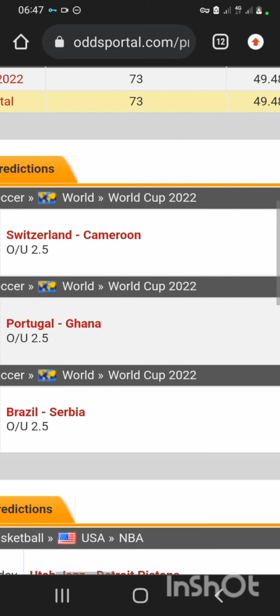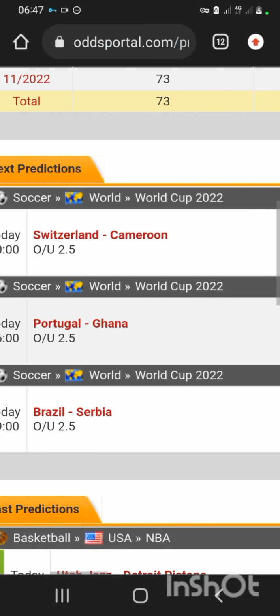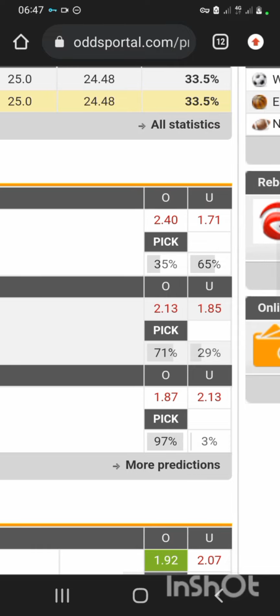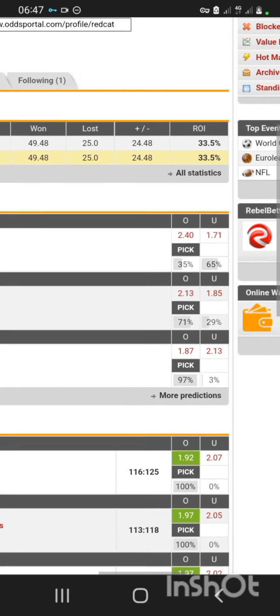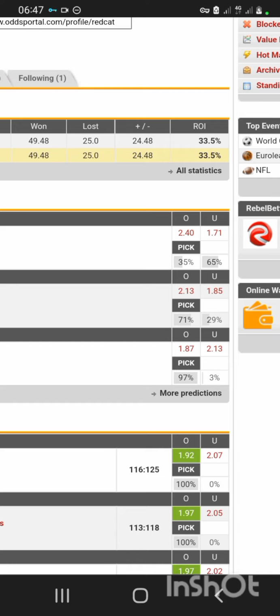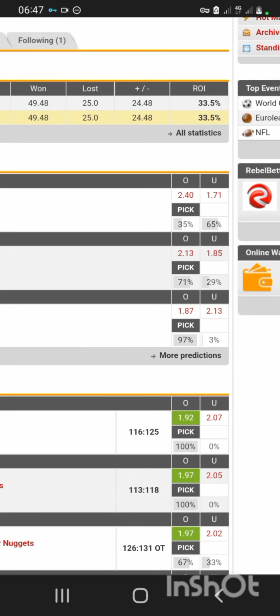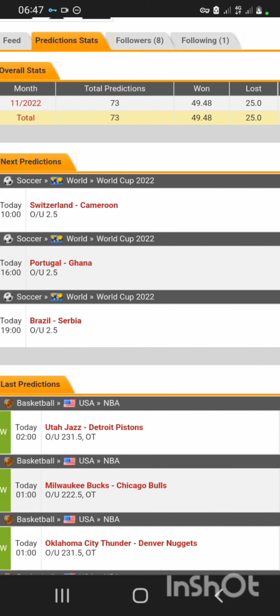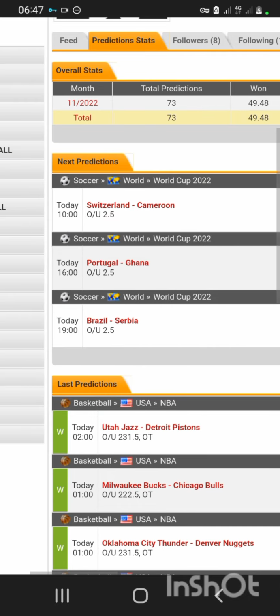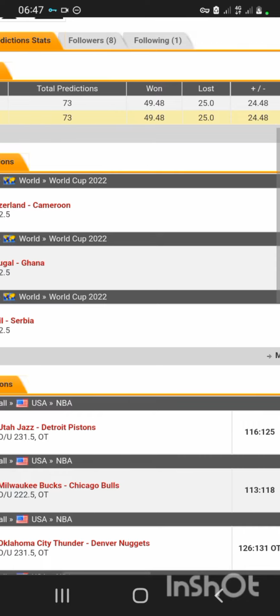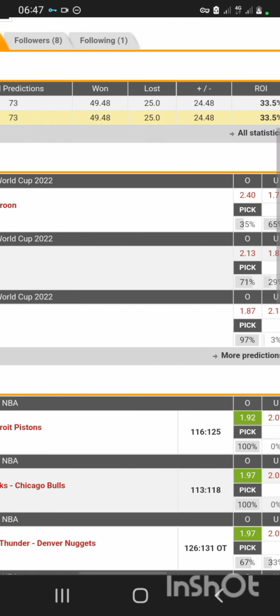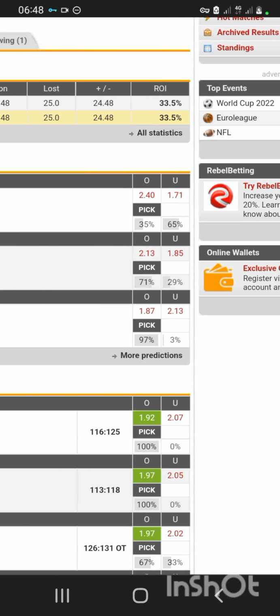Then Brazil, Serbia, over 2.5 is having 97%, and under 2.5 is having 3%. So out of these 3, only the best 2 are here, which is Portugal, Ghana, and Brazil, Serbia. So the possibility of this first game, Switzerland, Cameroon, playing under 2.5 is very, very high.